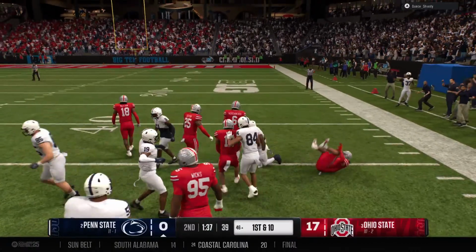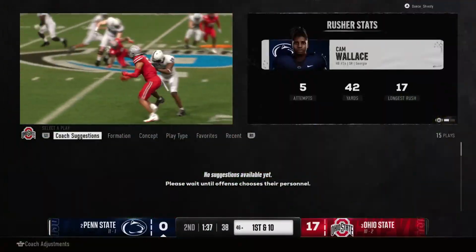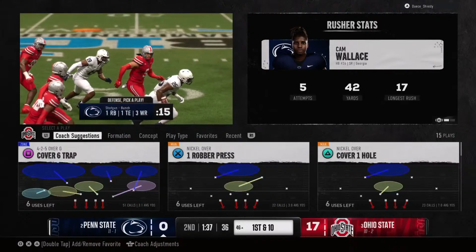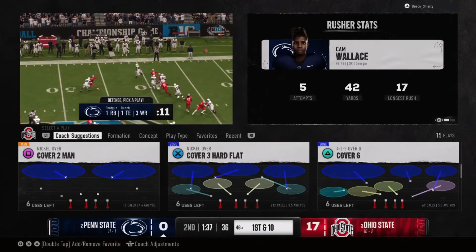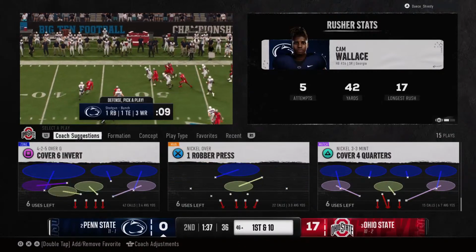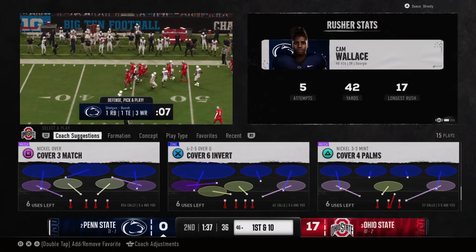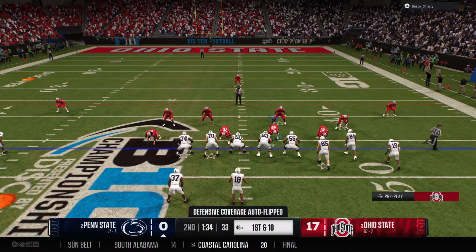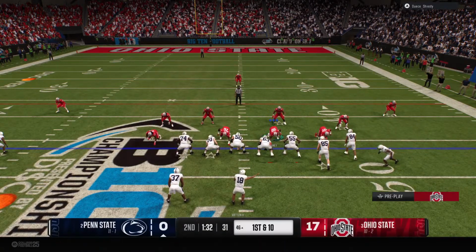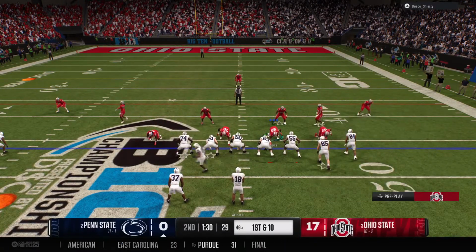Brought down to the 46, good enough for a 1st down. You know, all week, the defensive coordinator told us about the quarterback. He told us about the receivers and how they're going to throw the football. But, man, they better get locked in on stopping this run game because that was a big-time gain. About time this offense gets going. It's a 1st and 10. Pre-snap motion from the receiver.